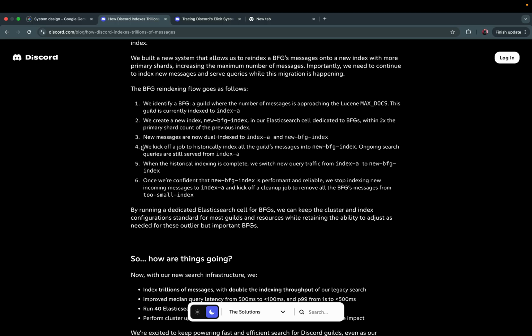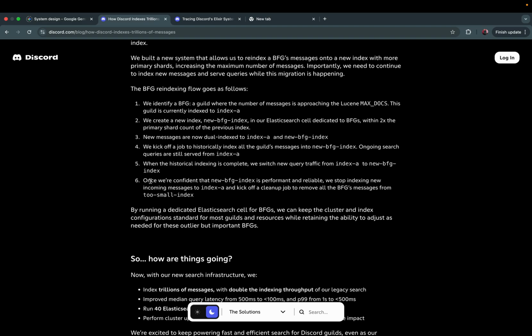Number 4, we kick off a job to historically index all the guild's messages into the new BFG index. Ongoing search queries are still served from index A. Number 5, when the historic indexing is complete, we switch query traffic from index A to the new BFG index.